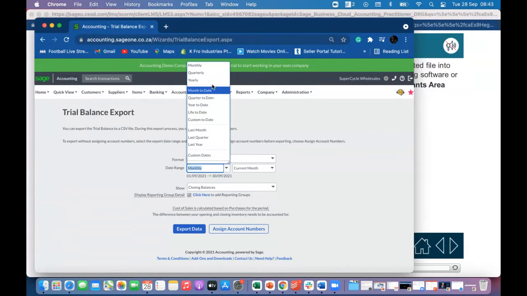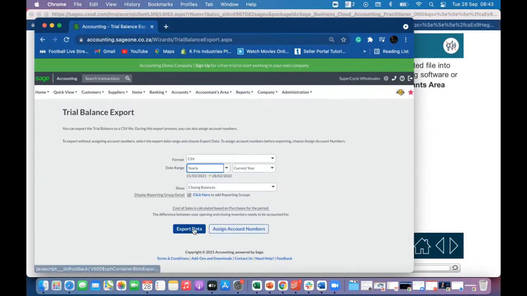Yearly, quarterly, what do we want? That's the bit that we first select. Here we've picked yearly, current year. There you can see closing balances. Then I just click export data.